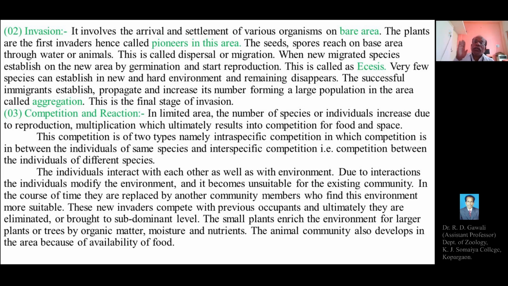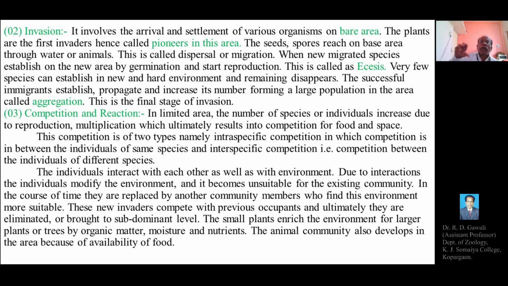So due to the aggregation, whenever there is an increase in the population of certain species, ultimately they will undergo competition. So there will be a competition.